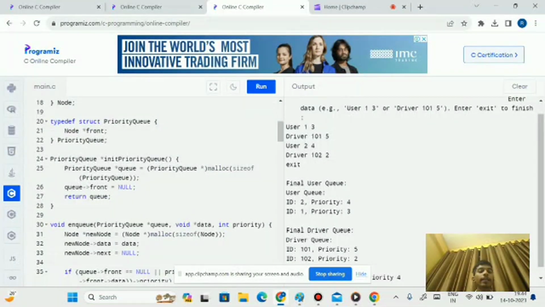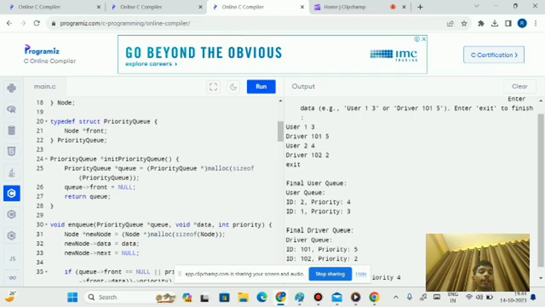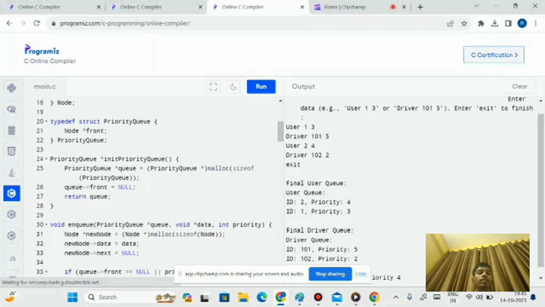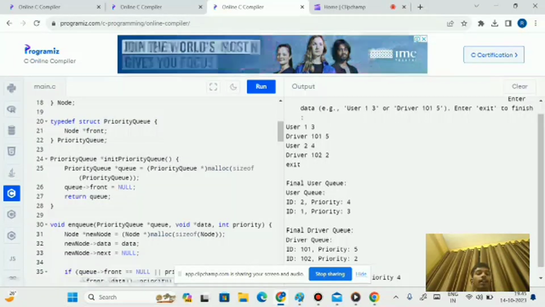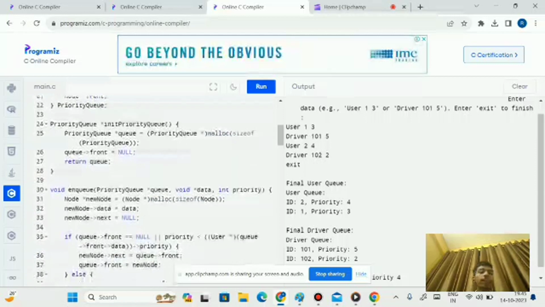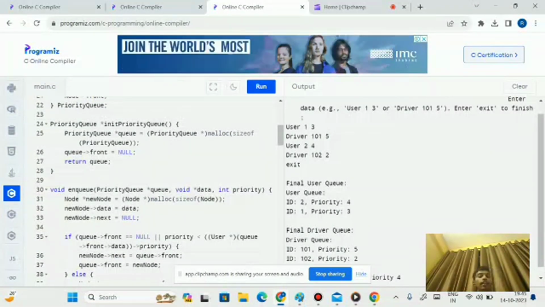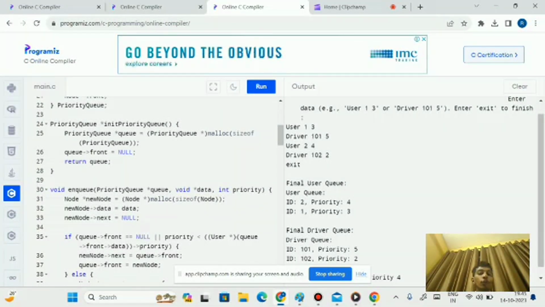Init priority queue means here we create an empty queue, which is most efficient for creating new nodes for adding a new user or a new driver. For that priority queue we are assigning malloc, meaning we are allocating the size for inserting data. Q arrow front equal to null, return q, means the start of the queue is null, nothing is there, so it will return the queue.